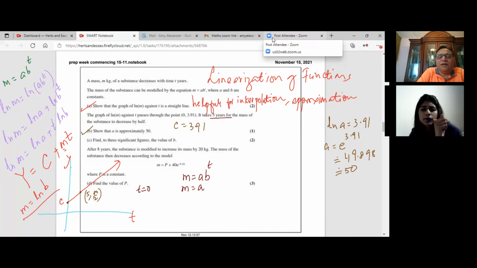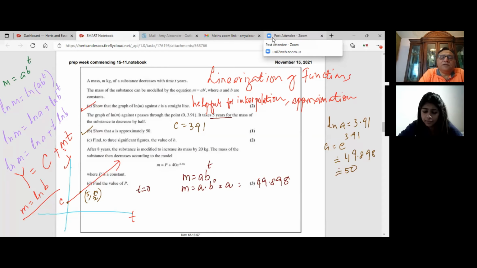Which is A times, let me write B to the power of 0, and then I'll write A. It's absolutely clear, right? Yeah. So the value of A is 50. Do we need to write an approximate answer? Find to 3 significant figures. So I'll write 49 point... Maybe there are rounding issues. Is that okay?